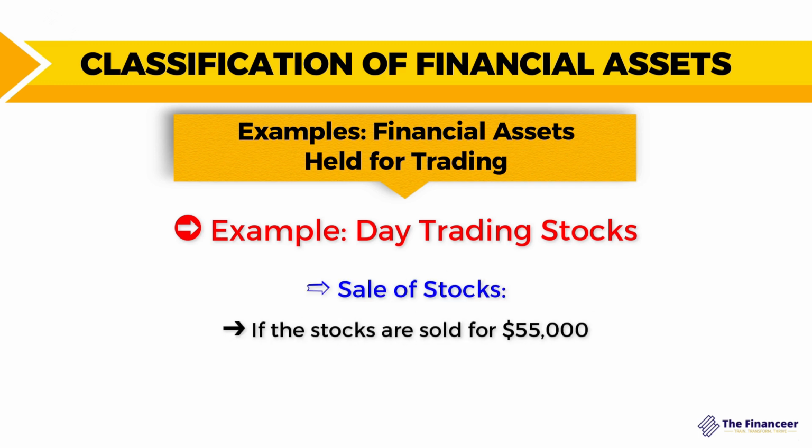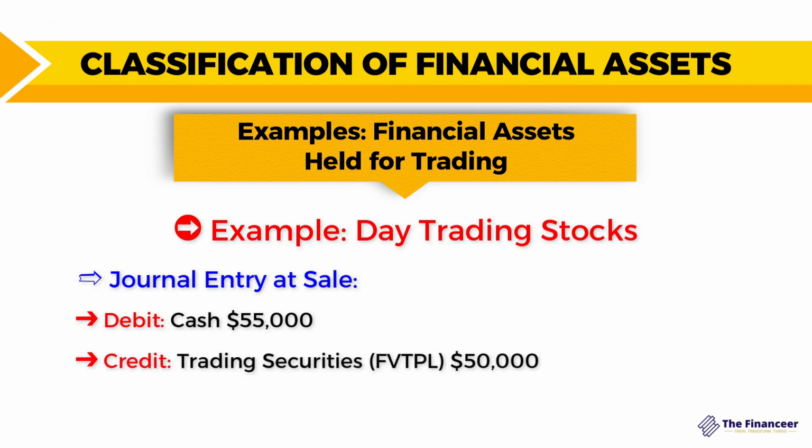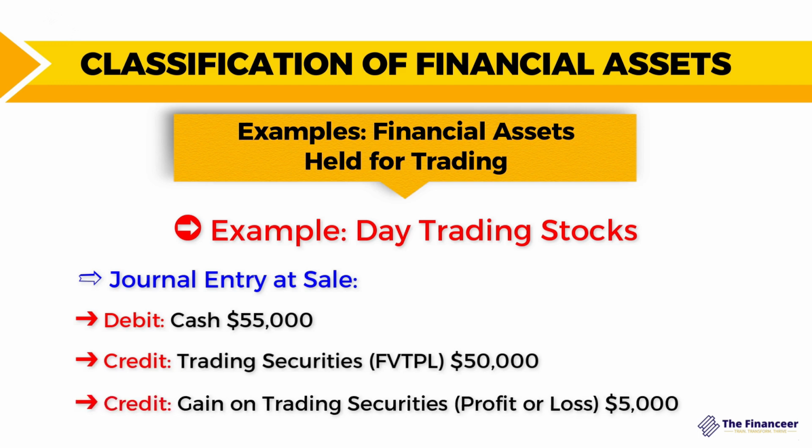Now, let's assume that the stocks are sold for $55,000 later the same day, so this means that there is a gain equal to $5,000. So in this case, the journal entry at the time of the sale will be debiting the bank for cash, which is $55,000, and crediting the financial assets, which is trading securities measured at fair value through profit or loss, which was measured at $50,000 in the previous entry. And we are going to recognize the gain on trading securities, and this gain reflects the profit from this transaction with a value of $5,000.